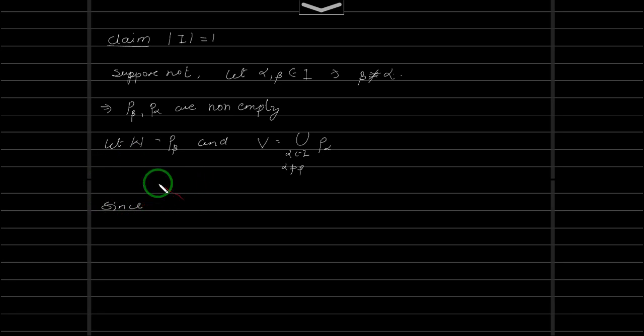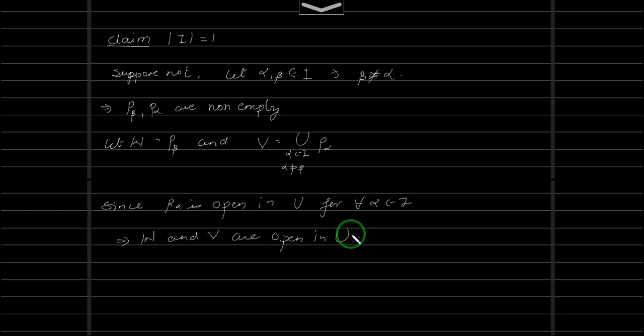Since P alpha is open in U for all alpha belonging to I, W and V, being a union of open sets, are open in U. Also P alpha intersection P beta is empty for all alpha not equal to beta, hence P beta intersected with the union over alpha not equal to beta of P alpha is empty.